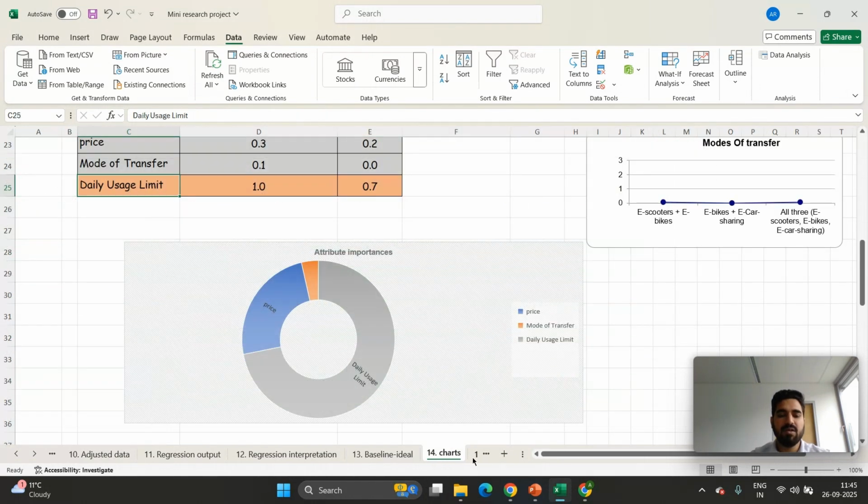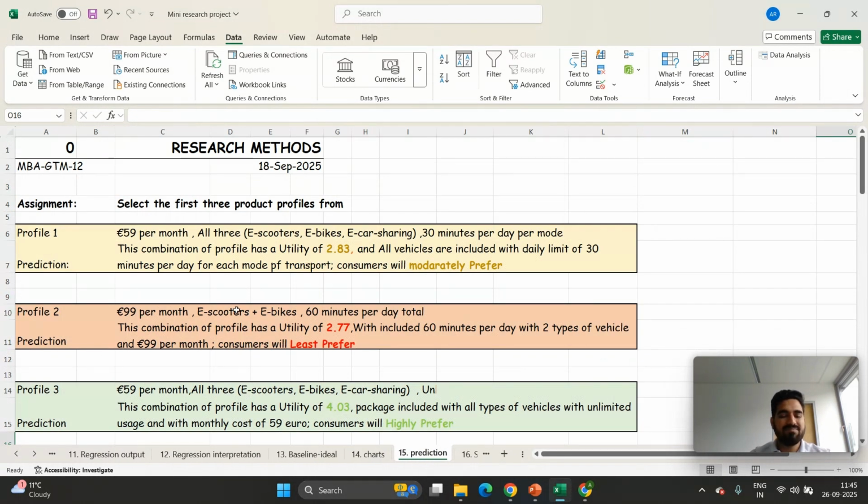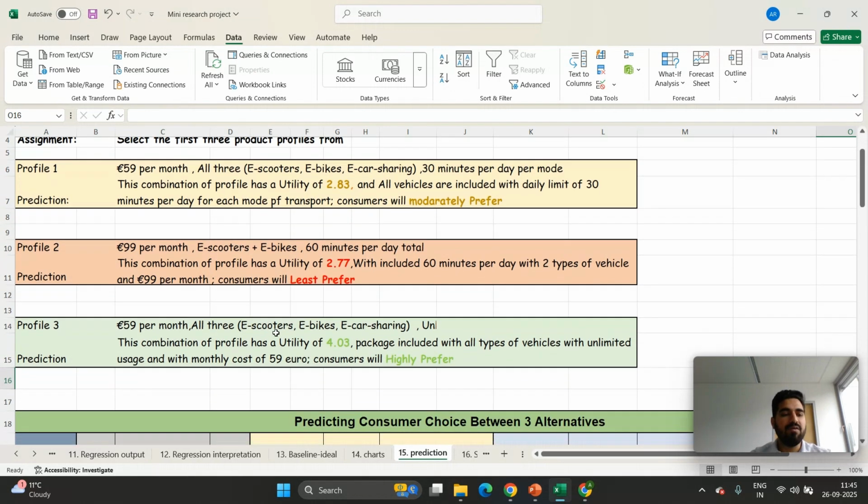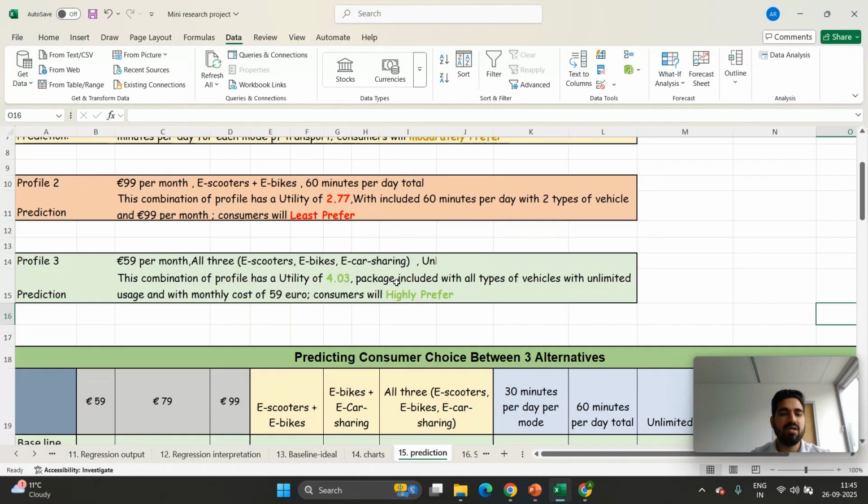customers. If I talk about the prediction, I took three different profiles. Such as 59 per month, all three vehicles for 30 minutes. This combination has a utility of 2.87, which is moderately preferred because it does not have that high a value. If we talk about the second profile, 99 per month, e-scooter, e-bike and 60 minutes per day, it has 2.77, lower than this, so it is also less preferred.